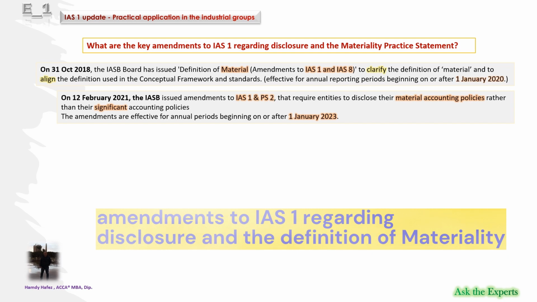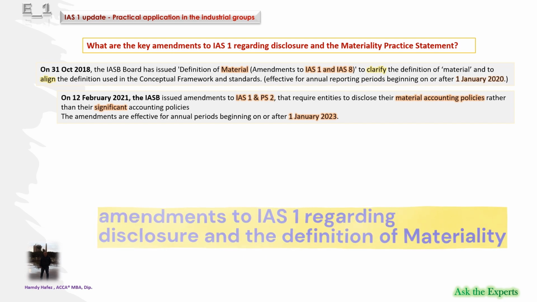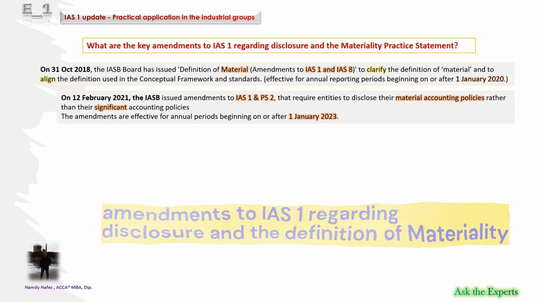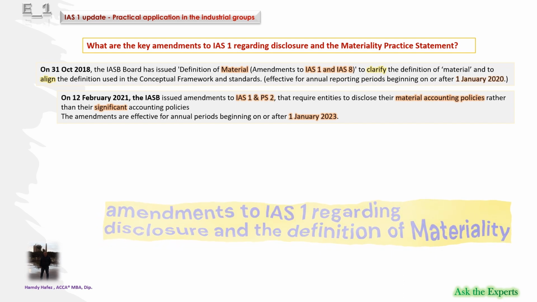The amendments were intended to make the definition of material in IAS 1 easier to understand. The effective date was for annual reporting periods beginning on or after January 1, 2020.